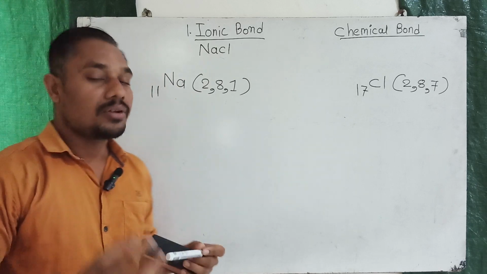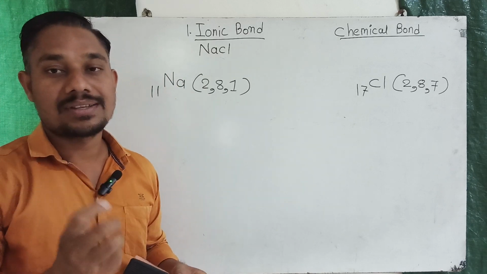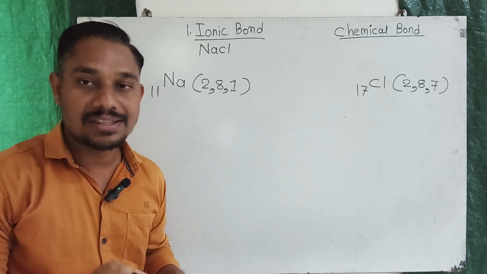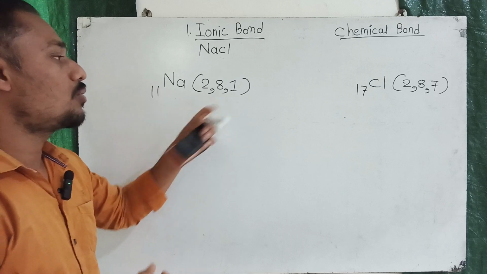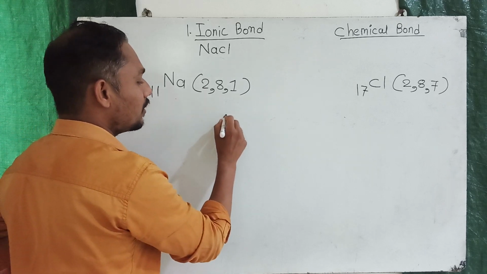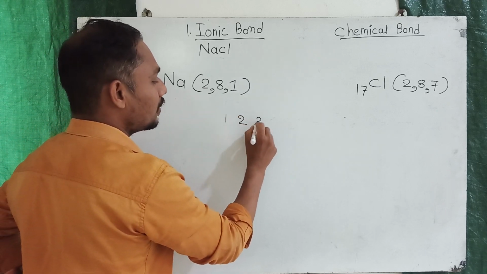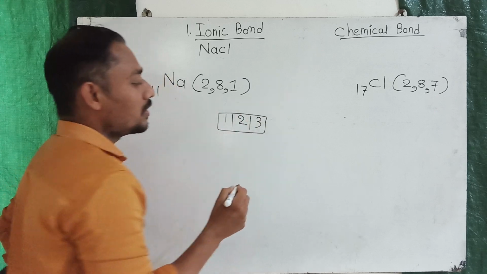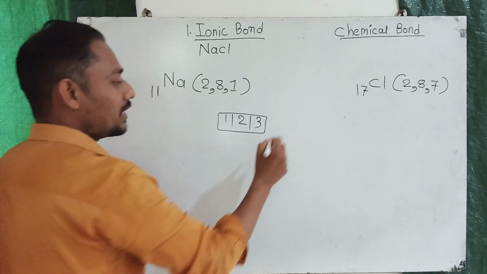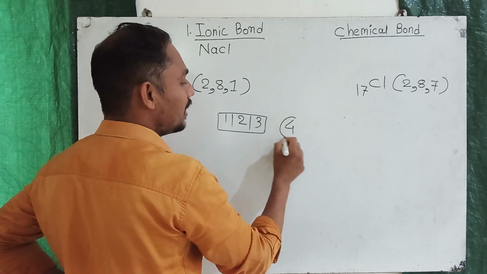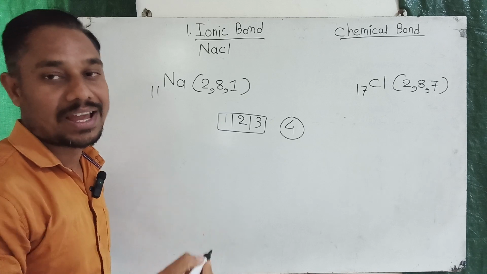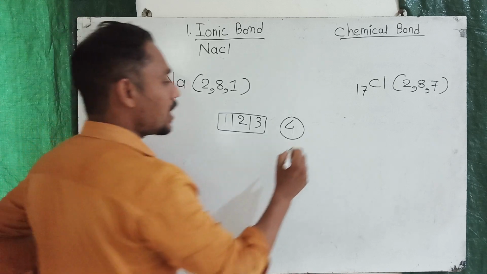Now we should know about the concept of valency. If any element has less than 4 electrons in its outermost shell, like 1, 2 and 3, then it will donate those electrons and become a cation, means having a positive charge.